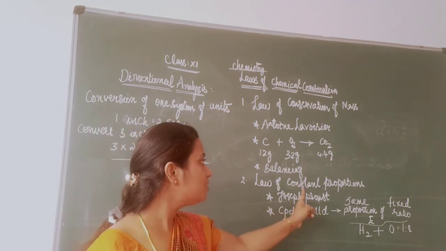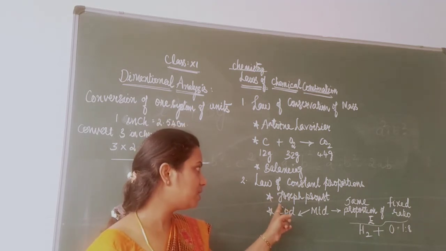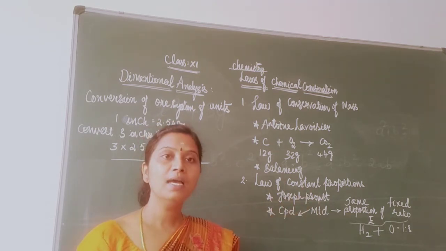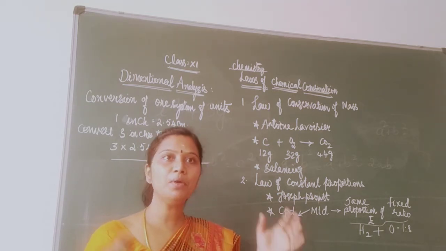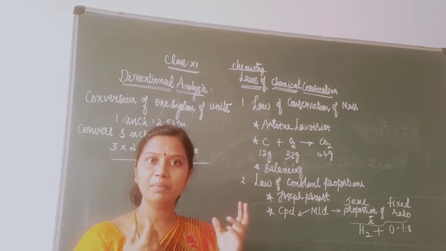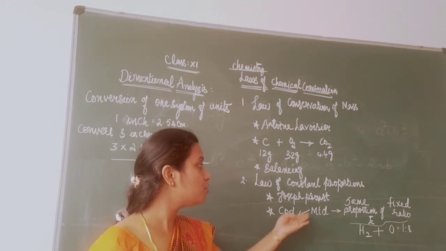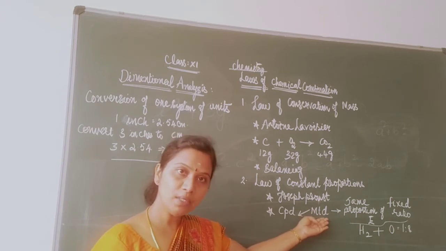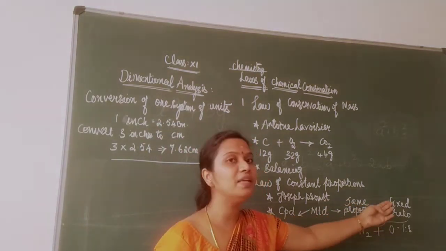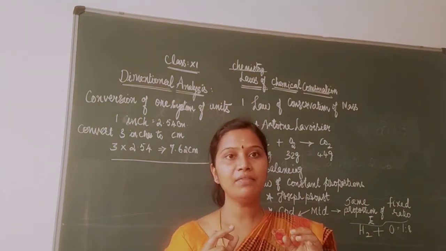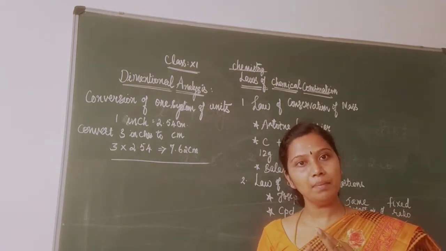Law of constant proportion. Okay. So what does this law suggest? This law suggests that I am going to have a compound. The compound can be produced by any method. By any method you can produce a compound. And a compound produced by any method should contain the same elements in a fixed ratio. Already I have explained very well about compounds, and the difference between a compound and a mixture.